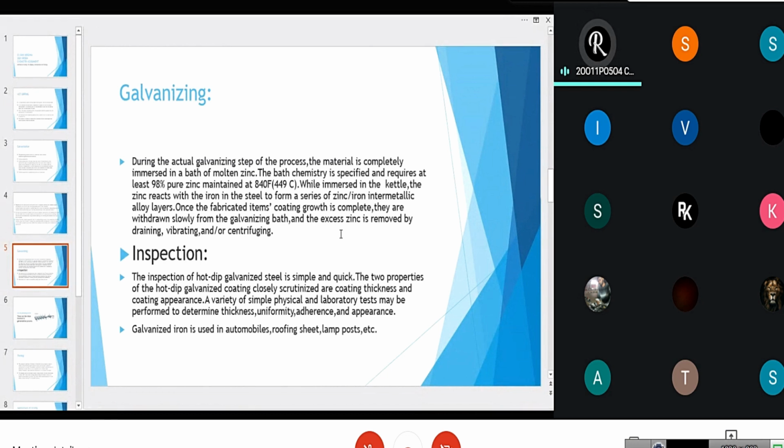Galvanized iron is used in automobiles, roofing sheets, lampposts, etc. And moreover, the galvanization process is an anodic coating.